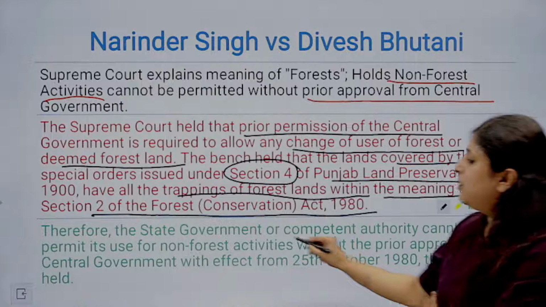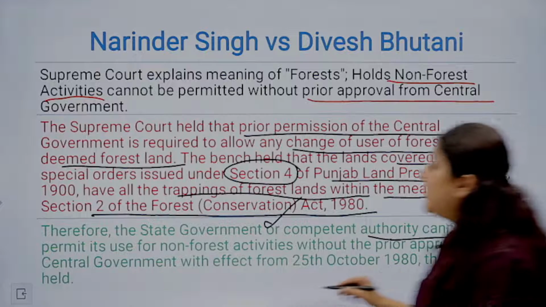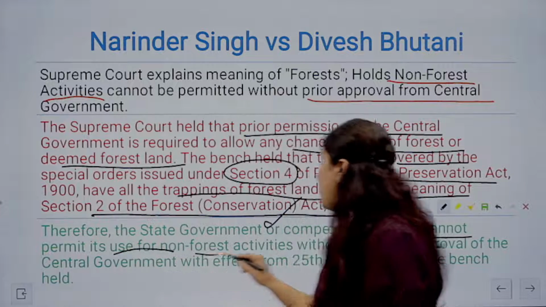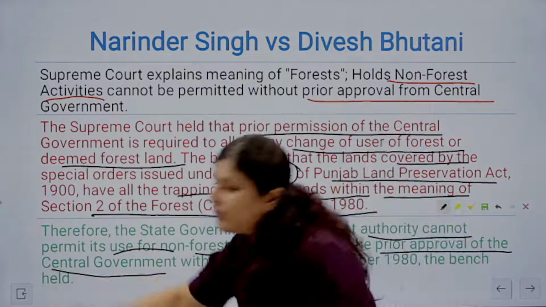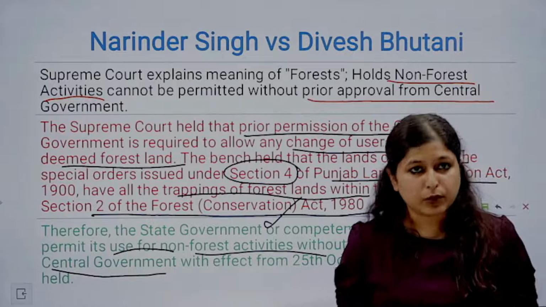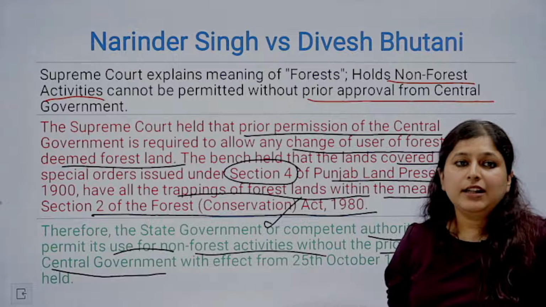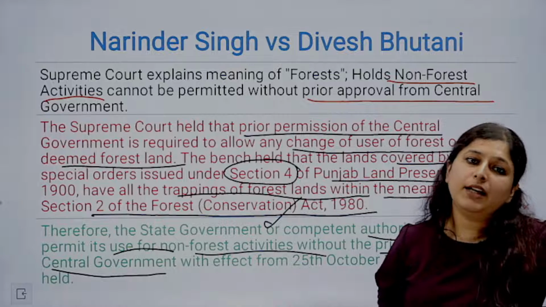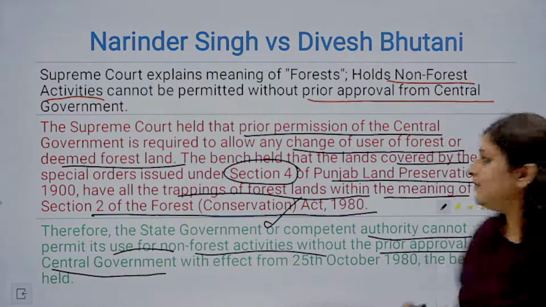And accordingly, the Supreme Court said that the state government or the competent authority cannot permit its use for non-forest activities without the prior approval of the central government. So what is important and necessary is कि central government का approval important है. अगर central government का approval नहीं होता है, then such encroachments will be considered as violative of law. Let's move ahead.